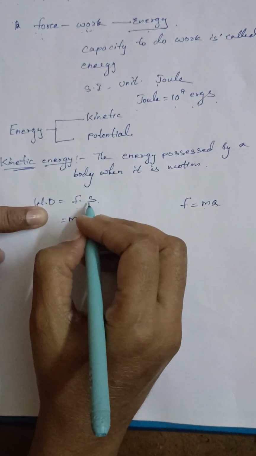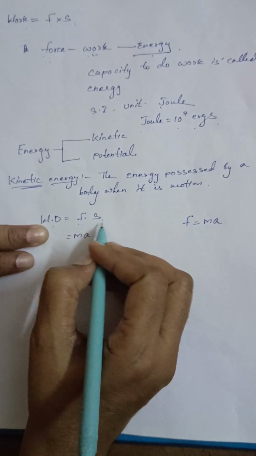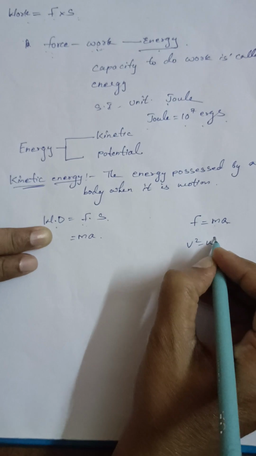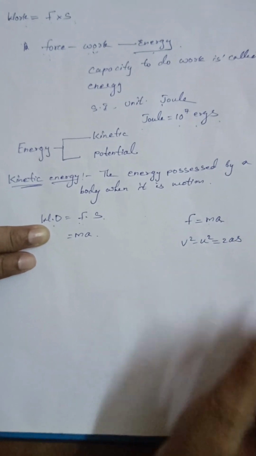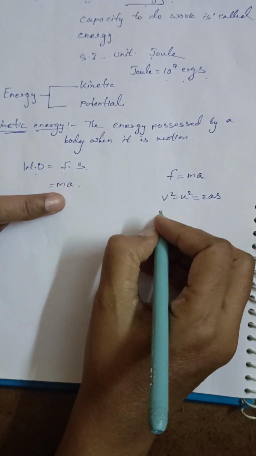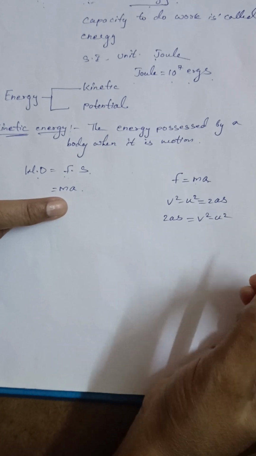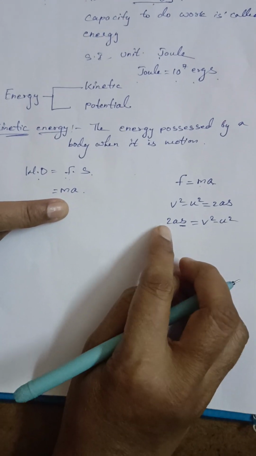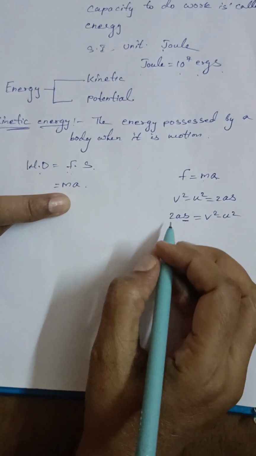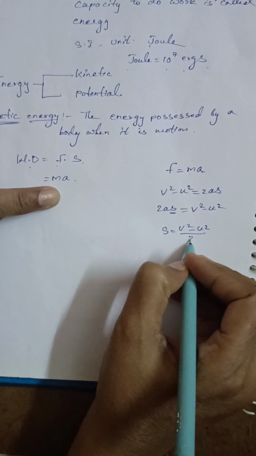Okay, now it is moving for a distance. Now work done means when the force is applied, the body will move for a particular distance. So from the equation v square minus u square is equal to 2as, for the value of s, we can just change the sides. 2as is equal to v square minus u square. Now we need the s. So this 2 and a are in multiplication now, so it will become division if you change the side. So s is equal to v square minus u square by 2a.